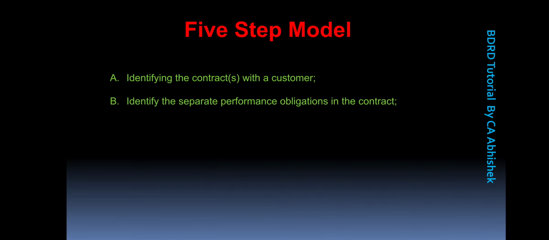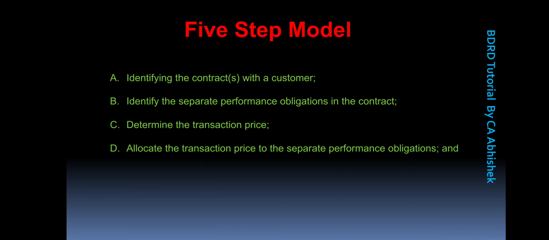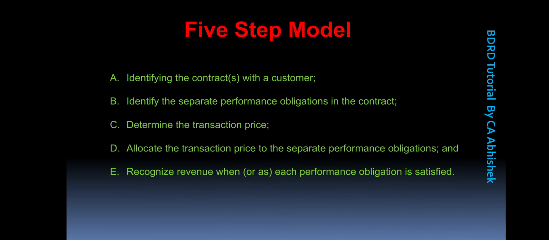Moving forward to step number 3, the transaction price will be decided, and thereafter the allocation of the transaction price to the separate performance obligations. The fifth and final step in this case would be to recognize the revenue when or as each performance obligation is satisfied.